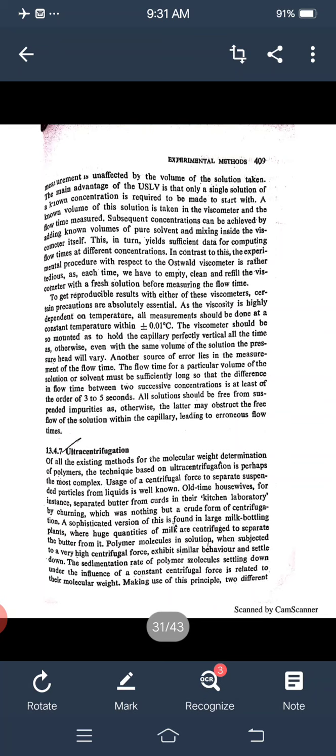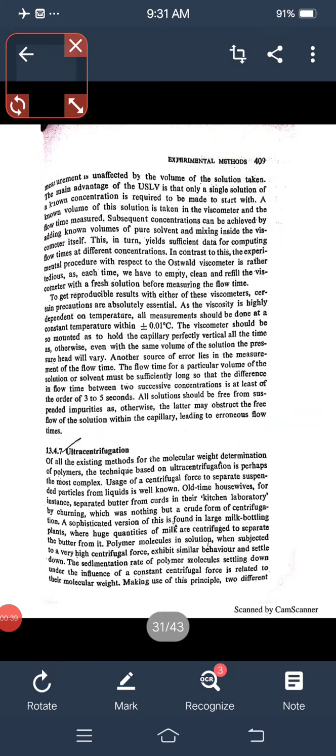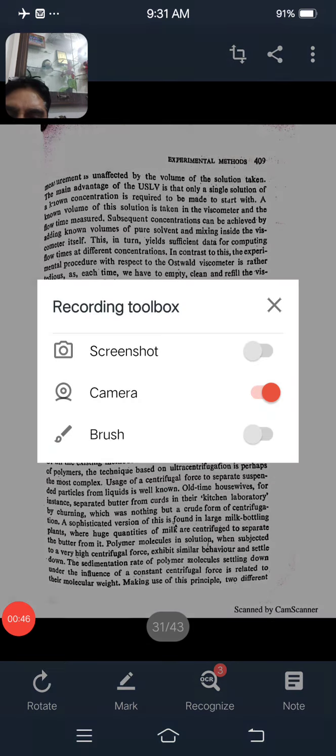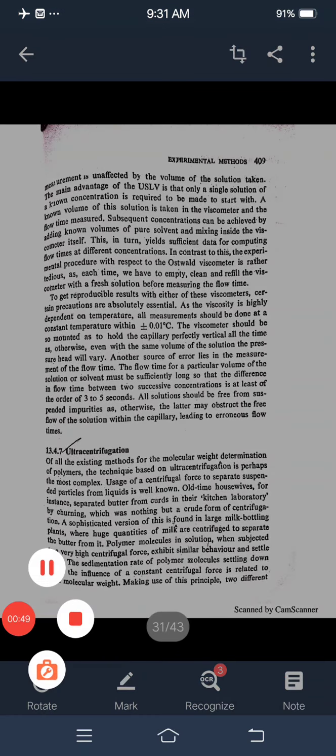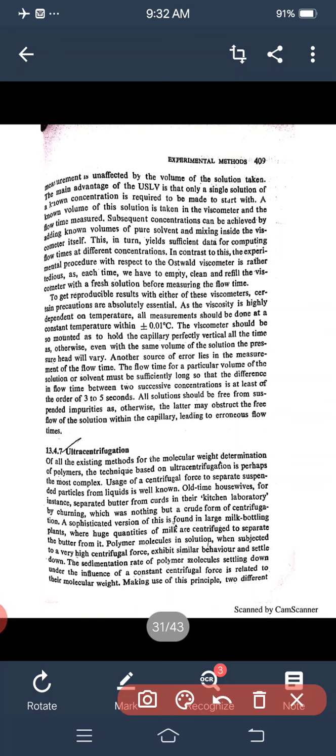is perhaps the most complex. The technique uses the centrifugal force to separate suspended particles from the liquid, which is well known.